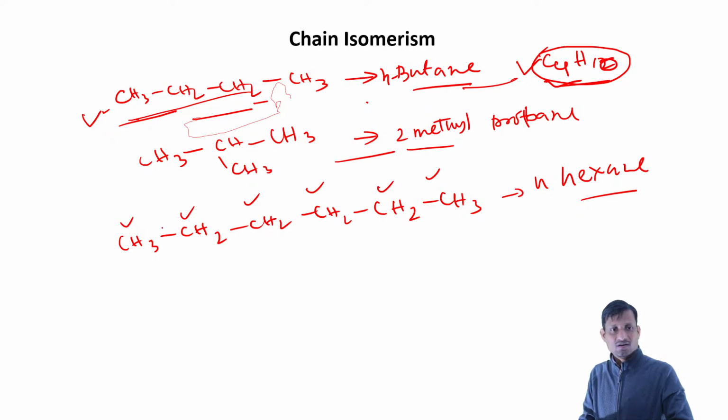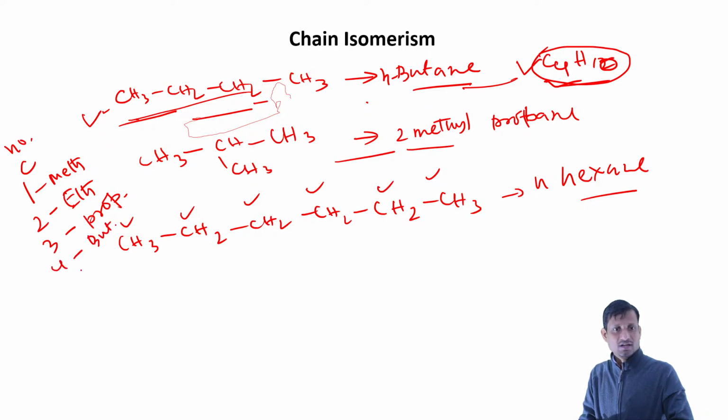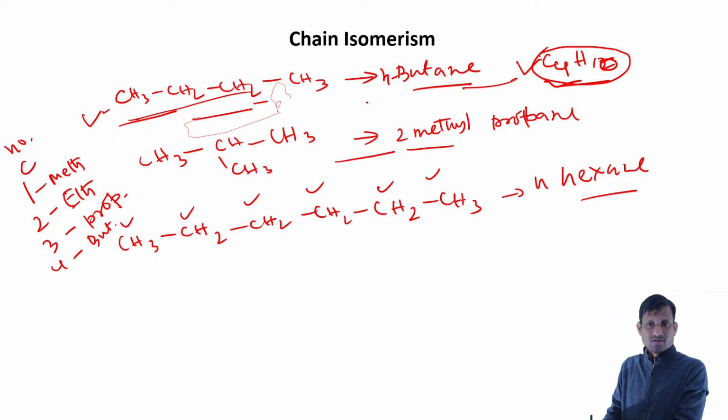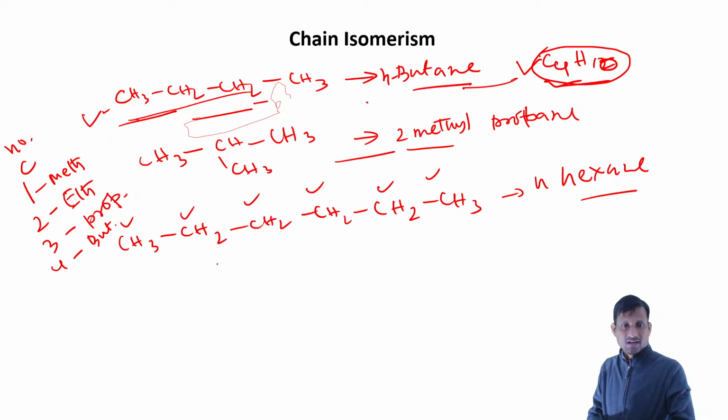If we have 1 carbon it is meth, 2 carbons is eth, 3 carbons is prop, and it continues. If n equals 6, that will be hexane, the normal hexane.